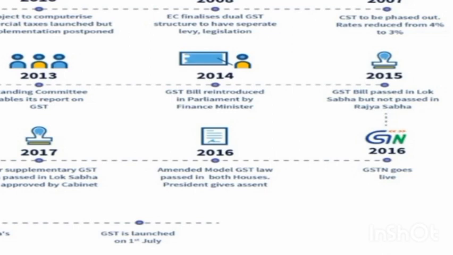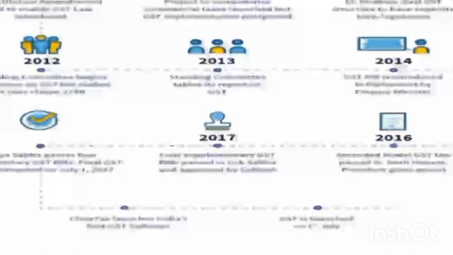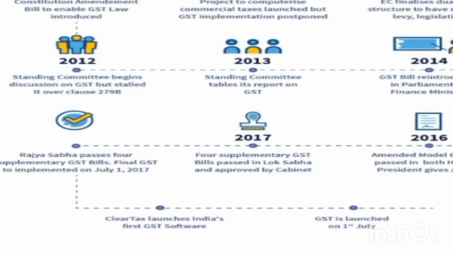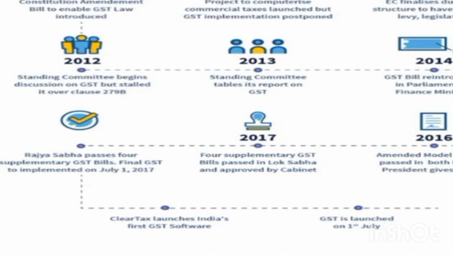In the year 2016, the GST bill went to Rajya Sabha. In the year 2016 itself, amended models of GST law were passed in both houses and the president gave assent. Finally, in 2017, four supplementary GST bills were passed in Lok Sabha and approved by the cabinet, and those bills were passed in Rajya Sabha.